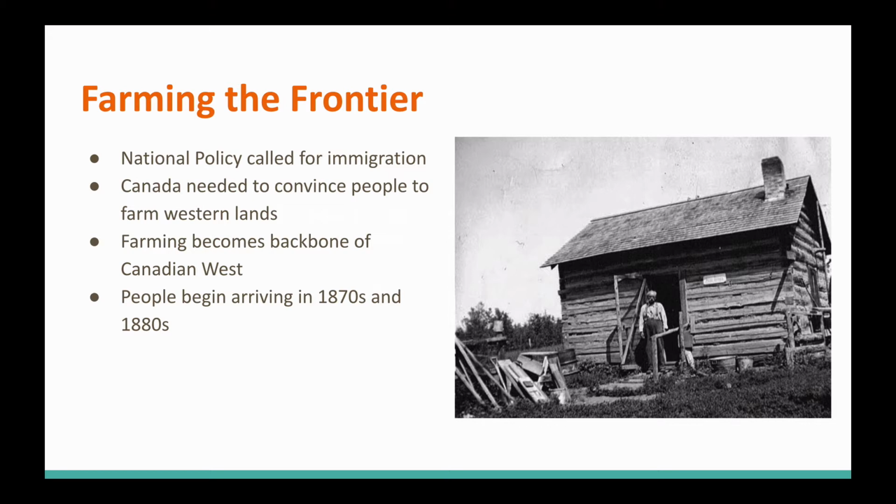The national policy that Macdonald had in place called for immigration. This is step number 2 of his national policy. So they needed to convince people to come out west to farm these lands. And these farmers became the backbone of the Canadian West. Thanks to the railway, people began arriving in the late 70s and early 1880s.